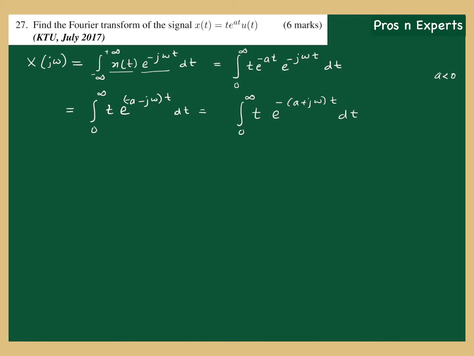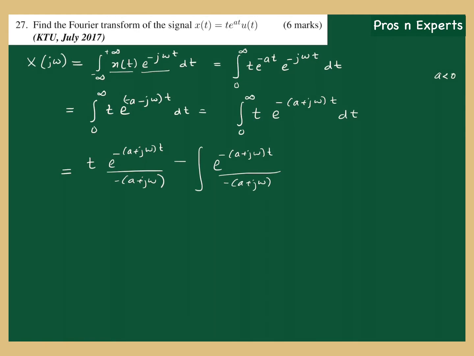Now I can integrate it. This is an algebraic term into an exponential term. So first function into integral of the second function, minus integral of derivative of first function. The derivative of the first function t is 1, into again the integral of the second function, the exponential. So e raised to minus a plus j omega into t by minus of a plus j omega. And I can put the limits in the final step.